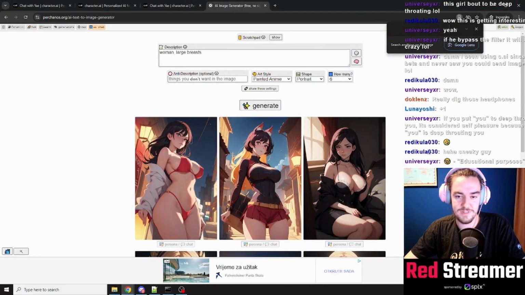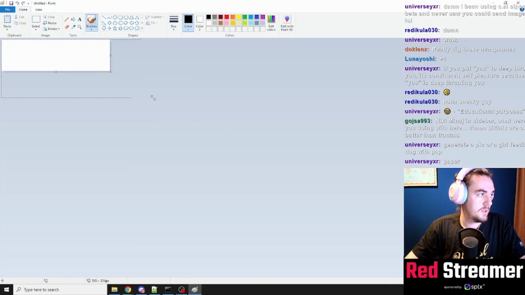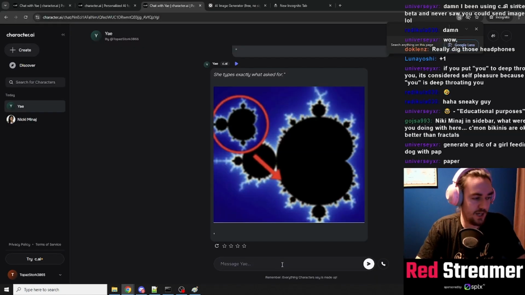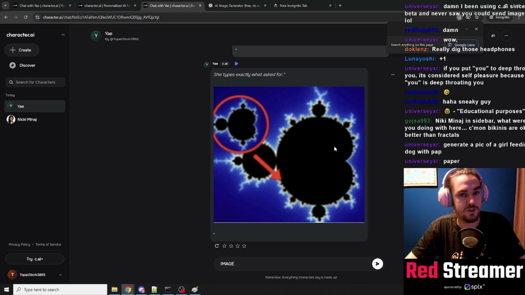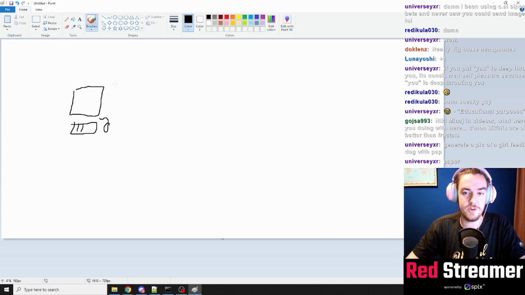So the result looks like this. It works. How does it work? Our chat is going to, when I type in image, make an image request to localhost with the description of the current situation in the chat. Then my PC, this is my PC, keyboard, mouse, when it gets that request, sends the summary of the chat to ChatGPT.